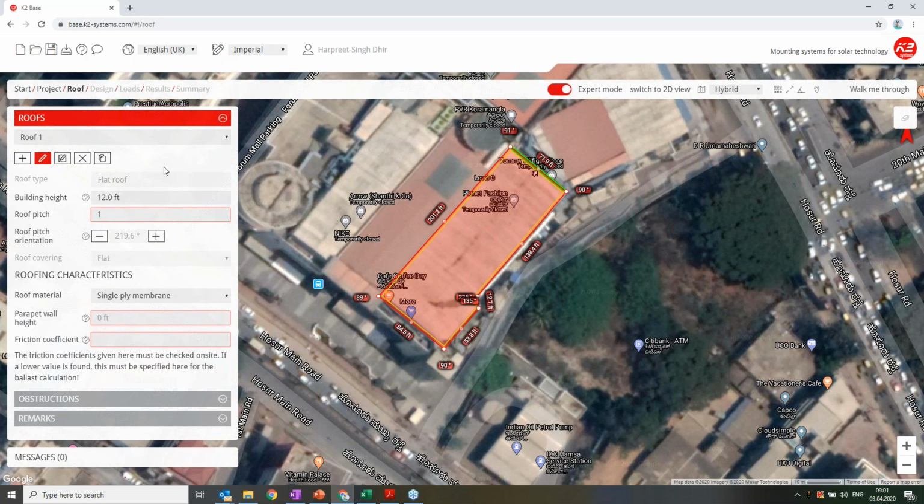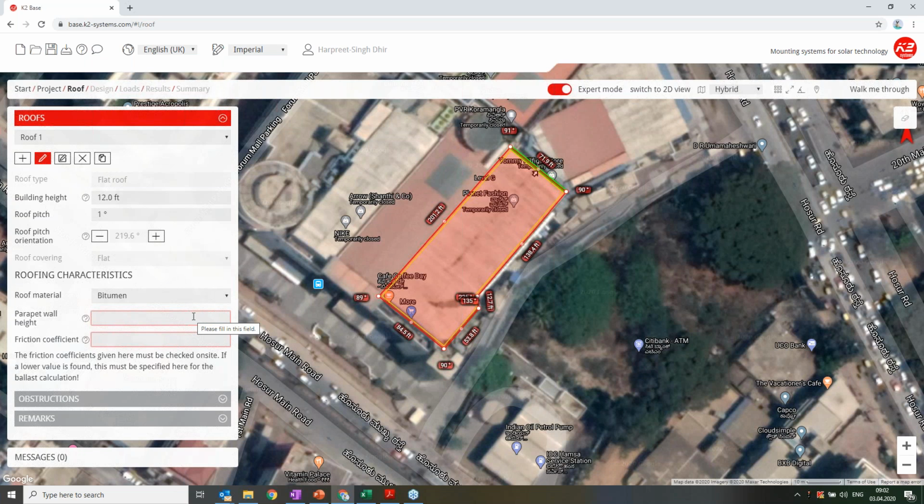So internet is fine. What I will do is now I will define this roofing material. Roofing material is important to know the friction coefficient. Friction coefficient basically tells you how slippery your roof is, and it also helps you decide the ballast in the end. So if you know the material, then you can choose accordingly. I will keep it here as bitumen, and then you will also enter this.